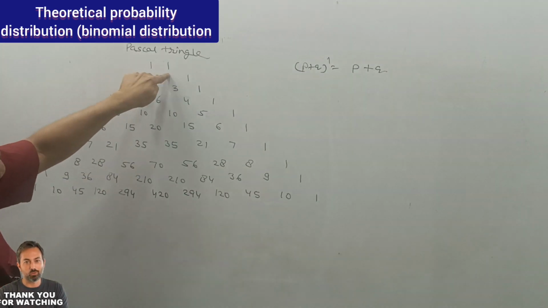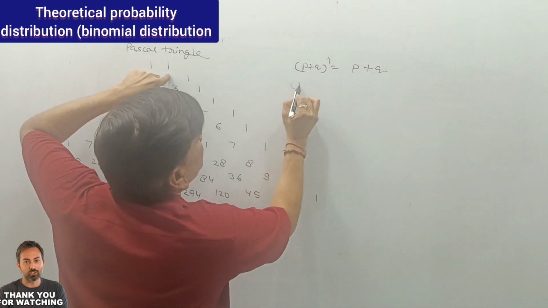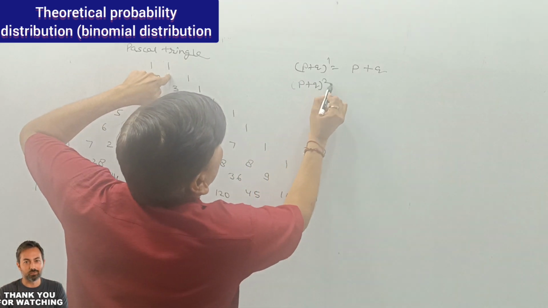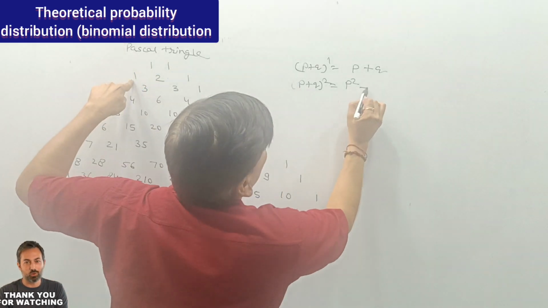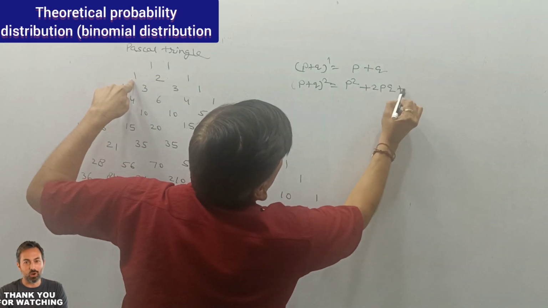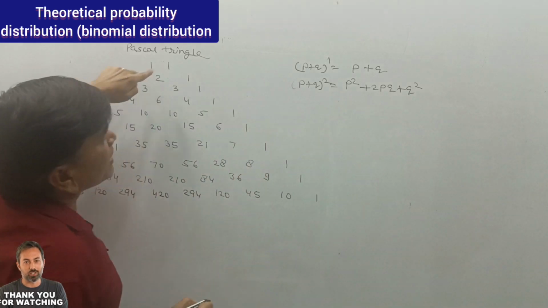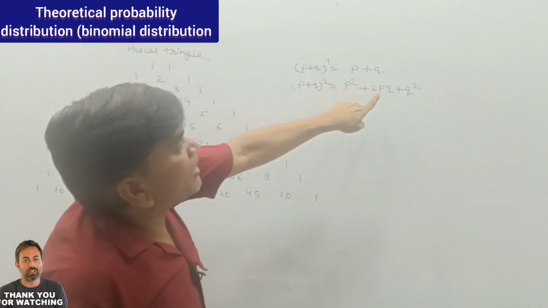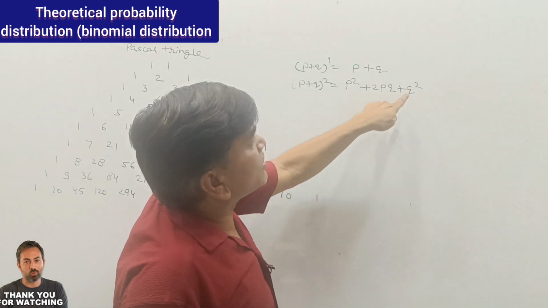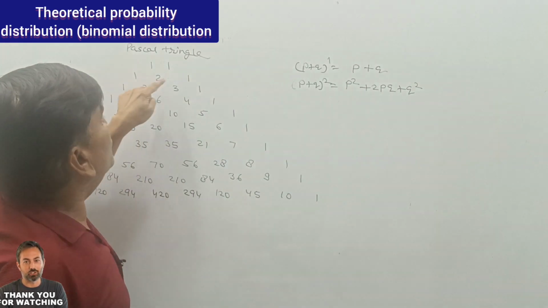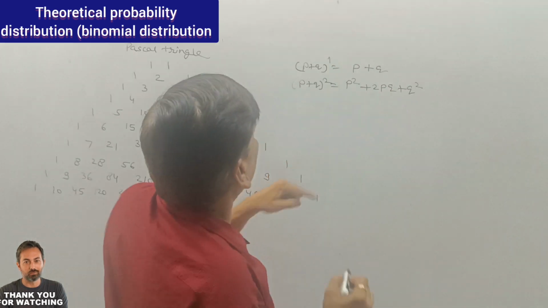P value is 1, Q raised is 1. If I have (P plus Q) raised to power 2, then P raised to power 2 plus 2PQ plus Q raised to power 2. So here the power of P is 2, 1, 0, and the power of Q is 0, 1, 2. The coefficients are 1, 2, 1.